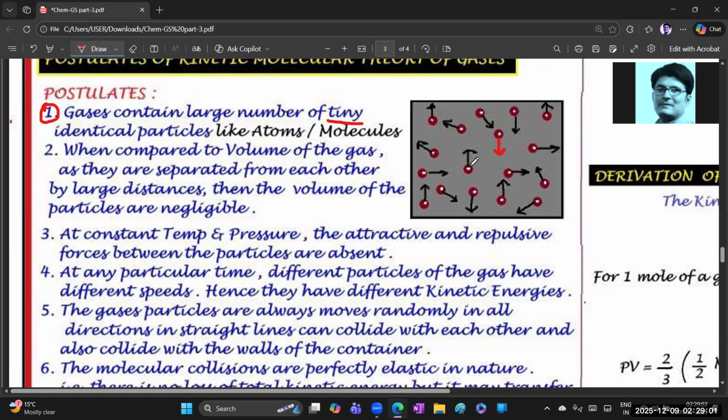Tiny particles that we can't see, isn't it? So based on that, what is the first postulate? Gases contain a large number of tiny and identical particles, and they may contain atoms or molecules. Clear?